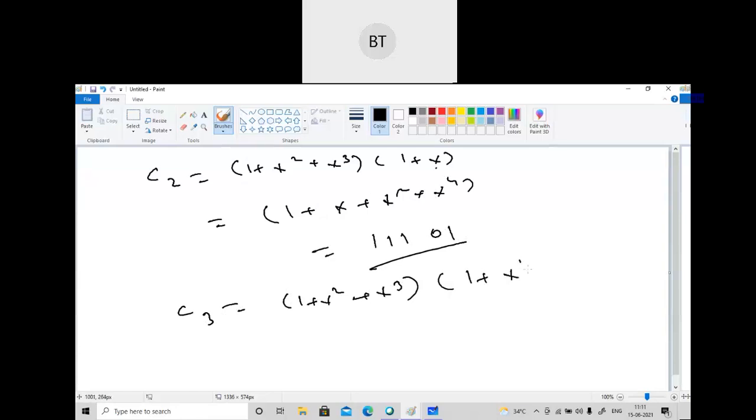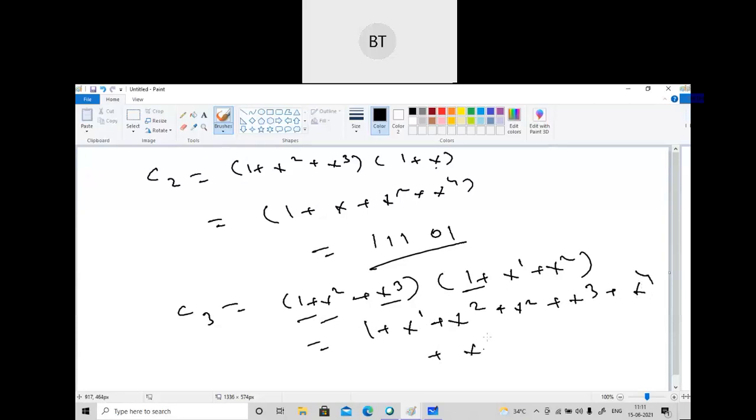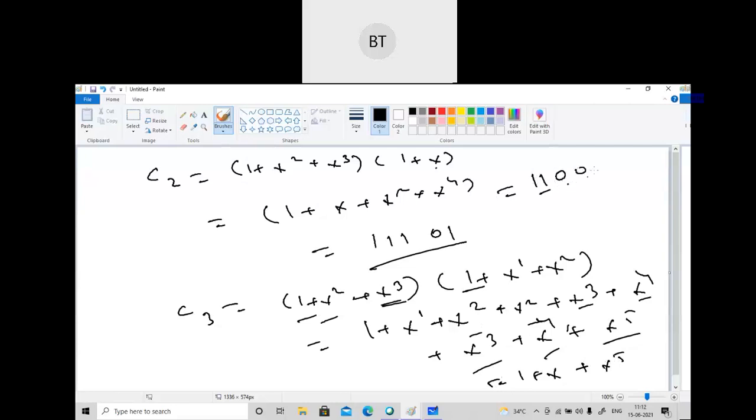C3 we will do. For C3, 1 plus x square plus x cube into 1 plus x square. So you can write here directly 1 plus x to the power 1. This will come twice, so x to the power 2 plus x to the power 2. Then x to the power 3 plus x to the power 4, then x to the power 3, then again x to the power 3 into x to the power 4, then x to the power 5. So this will cancel, this will cancel, the x to the power 2 terms will cancel. So we will get here 1 plus x to the power 5. When you write in code terms, this will be 1 1 0 0 1 1 0 0 0 1. So this is C3.